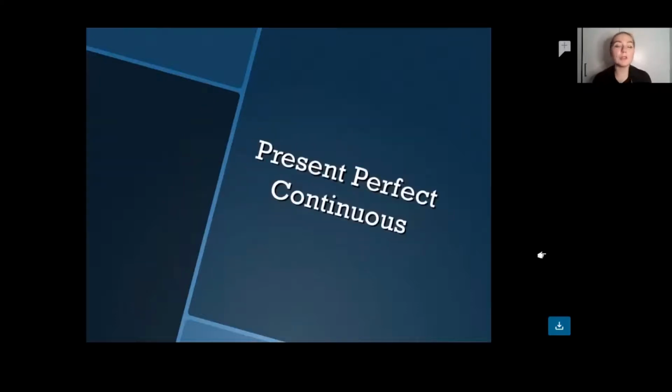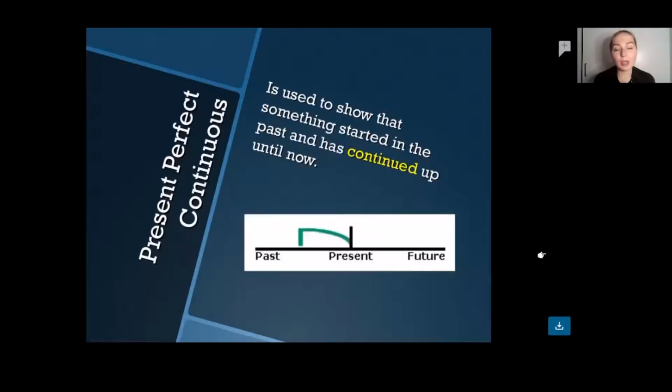And now we're switching to present perfect continuous. So when do we use that? It is used to show that something started in the past and has continued up until now. So we just want to stress the action using present perfect continuous form. So for instance, I have been working in this company for many years, right? And what kind of adverbs do we use for that? For or since, mainly, right?